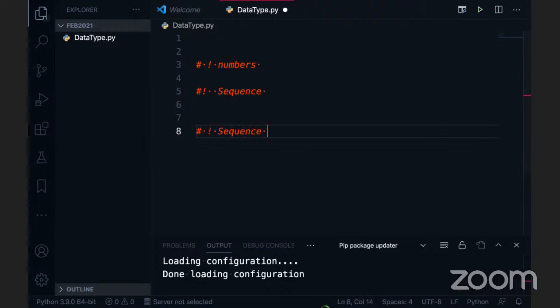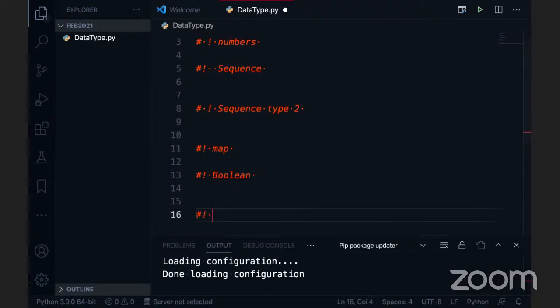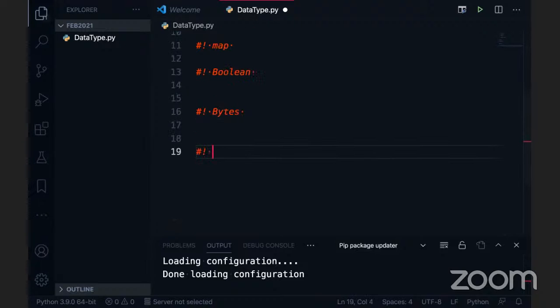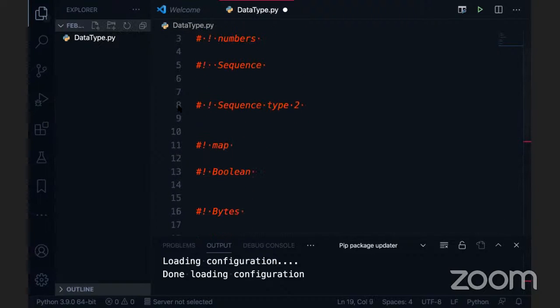Next is the map, and another one is the boolean. Also there is something called bytes, which we can mention here. And what else is there? Anybody tell me? There is a none type. This is also a data type. These are all the data types I'm talking about.